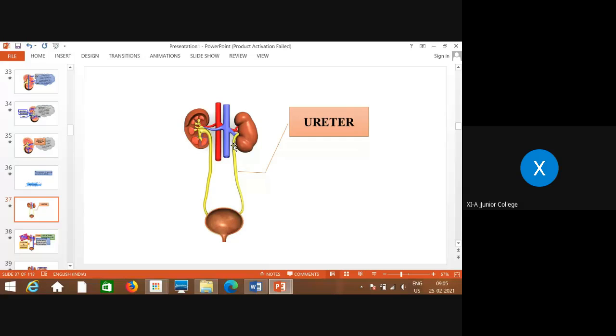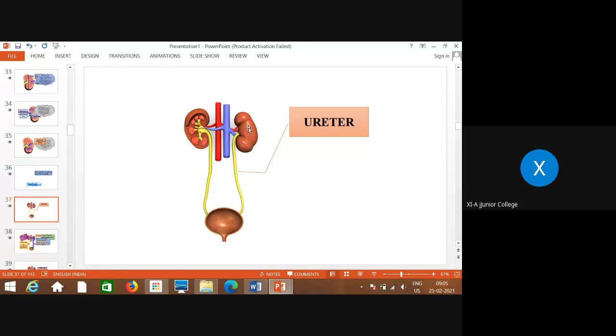What is the role of this tubular structure called the ureter? It receives the urine, the nitrogenous waste product, from the kidney and takes it to the urinary bladder for storage.